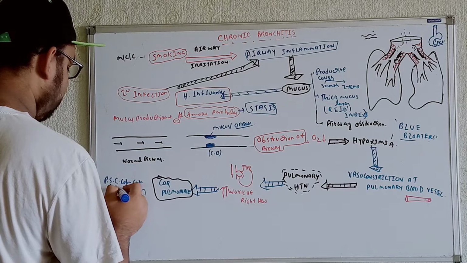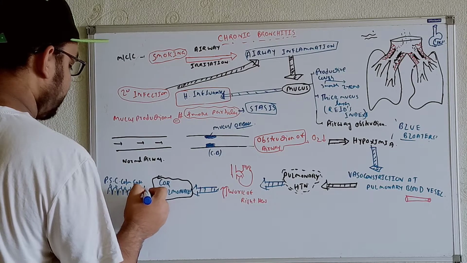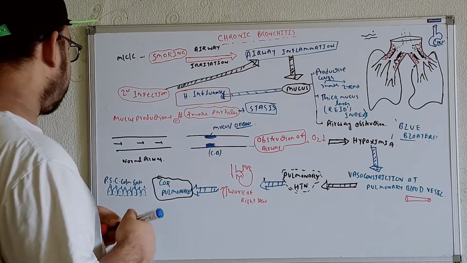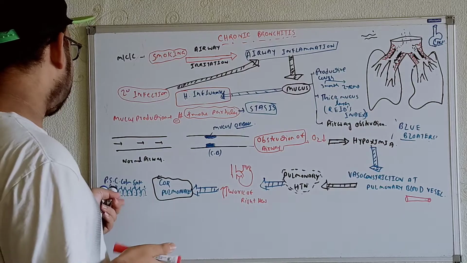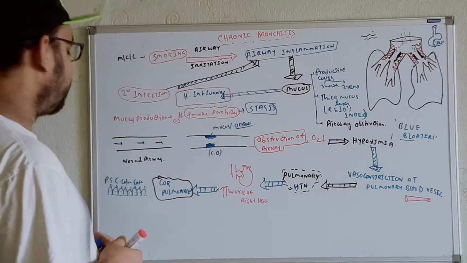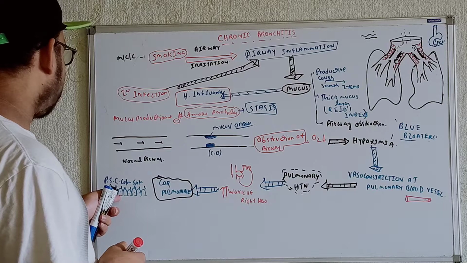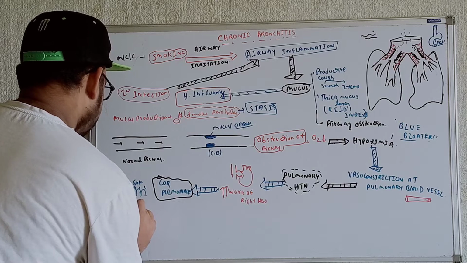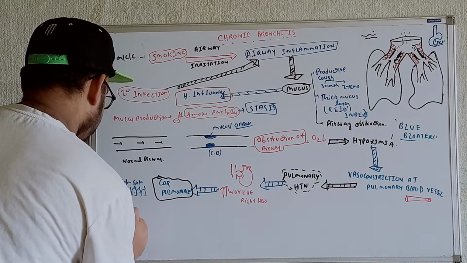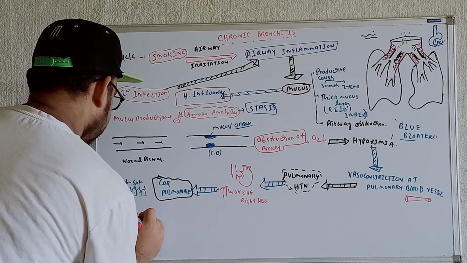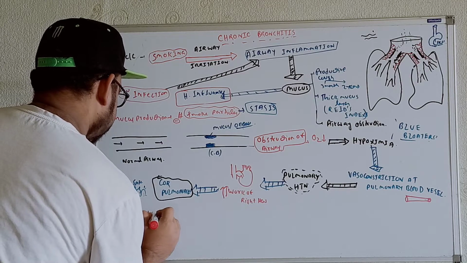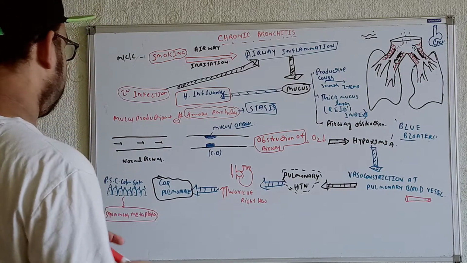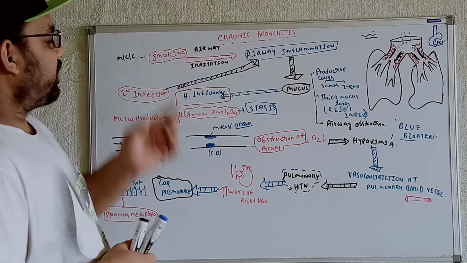Sometimes we can see whenever any individual is smoking, the doctor has strictly prohibited the smoker not to smoke further. But if the smoker doesn't care about the doctors and continues smoking, whatever problems he is supposed to face, in this case this cell will be converted into another shape of the cell. And that is known as squamous metaplasia. You will get the squamous metaplasia.